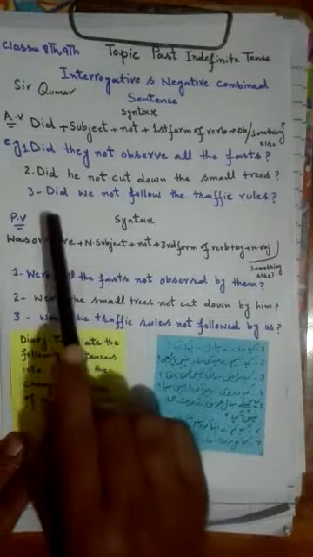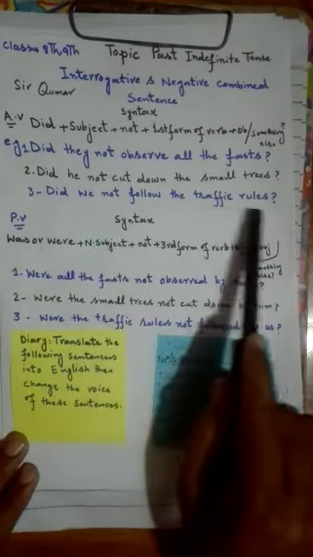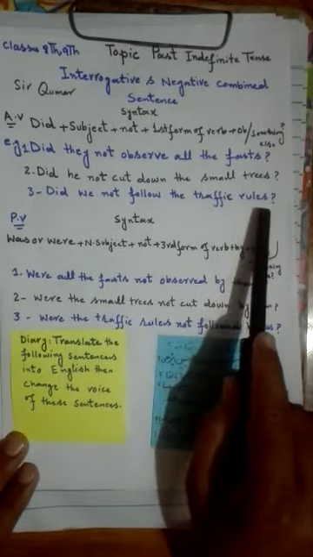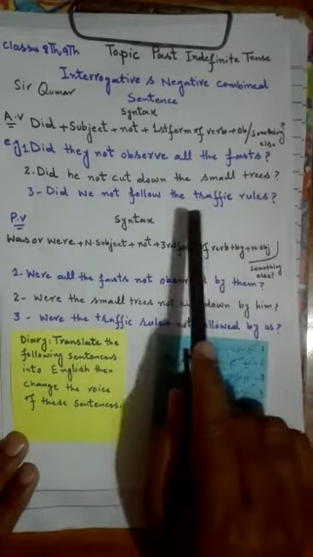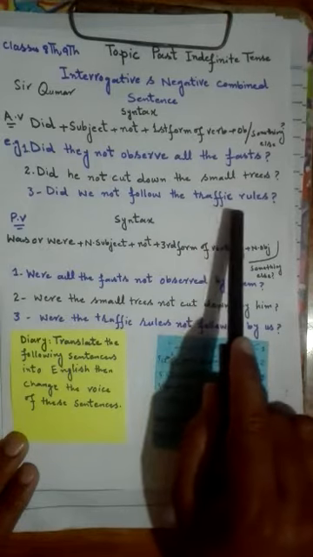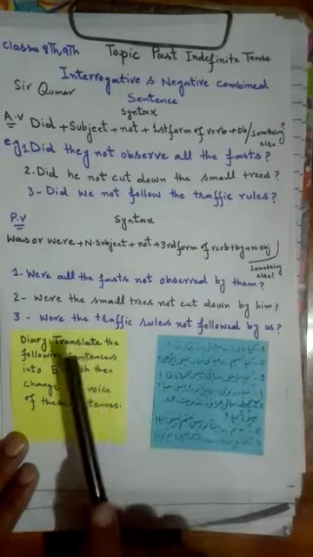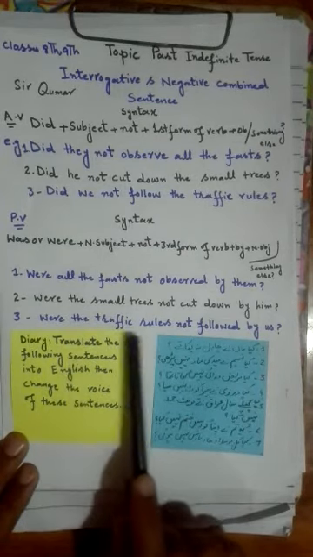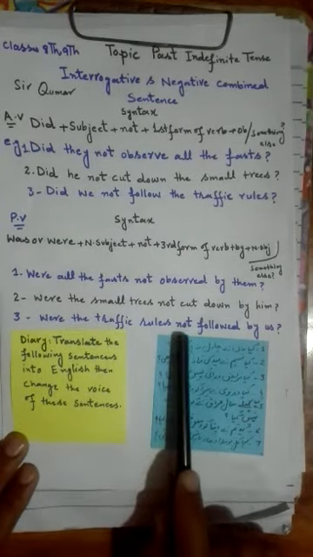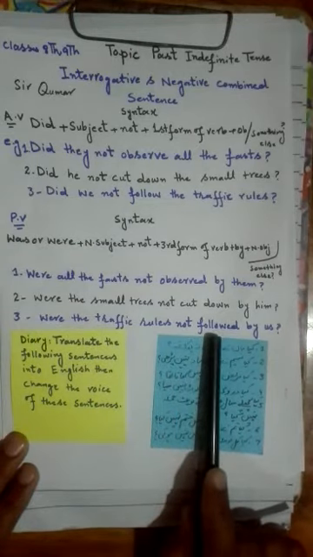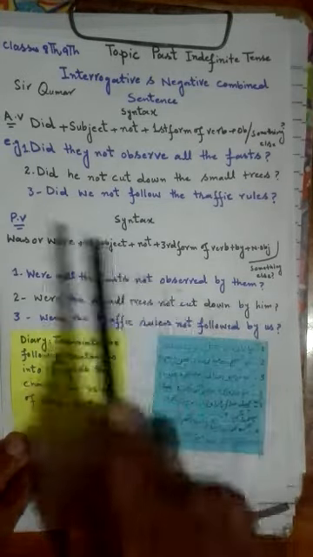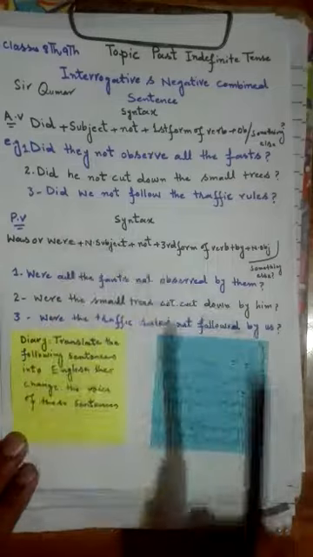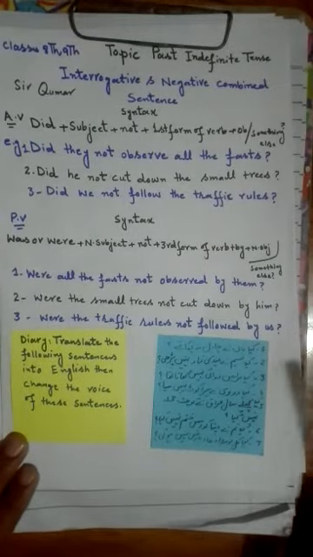Okay. Now the third sentence. Did we not follow the traffic rules? The traffic rules would be the new subject, and it is also a plural subject. That's why we are to use the verb were before the traffic rules. Were the traffic rules not followed by us? We are to change we into us, which is the objective case.